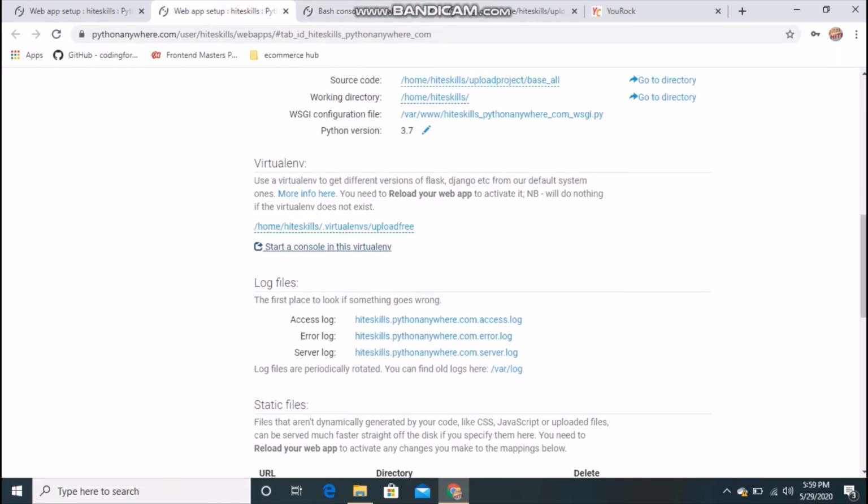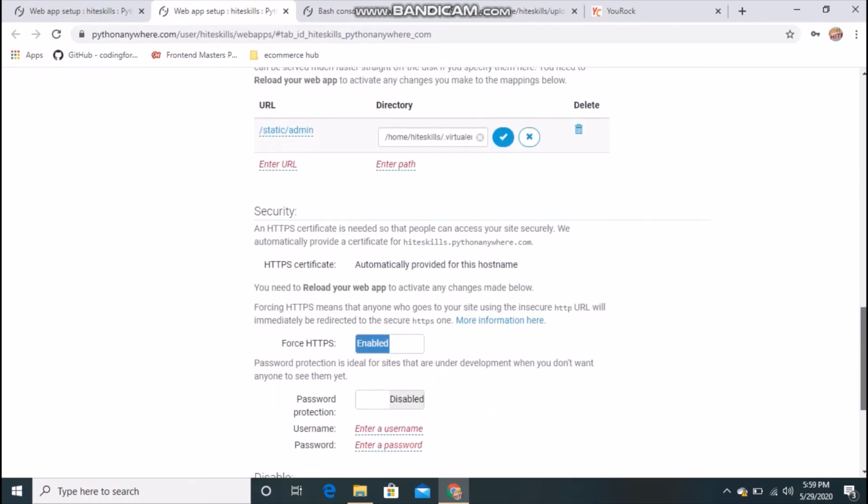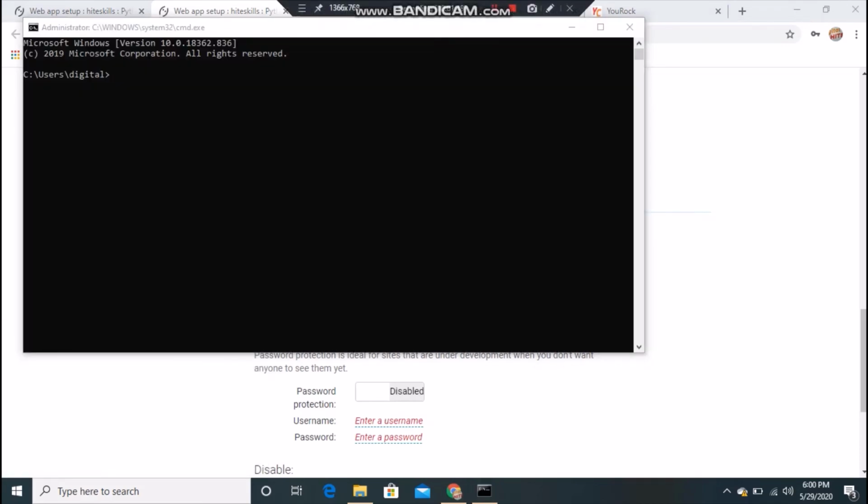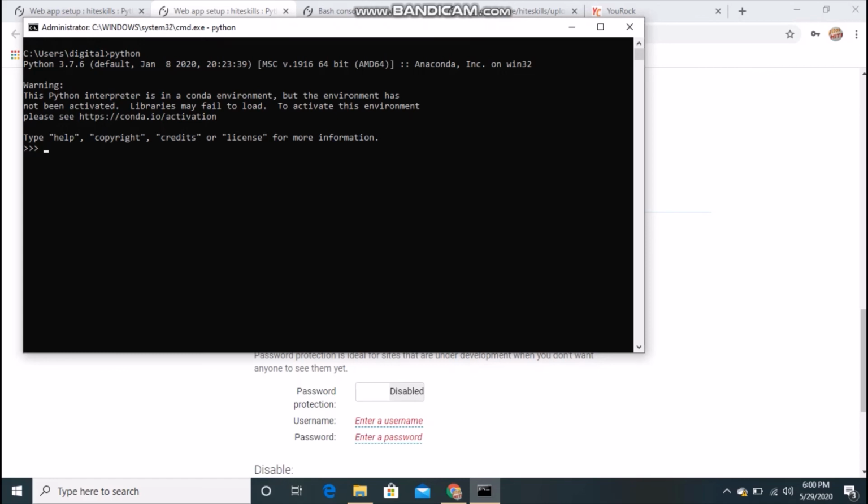So I will type that one, upload-free slash, then lib slash python. Now you have to supply the Python version in which you made your project. If you don't know which version you are using, simply type python there and you will find the version.